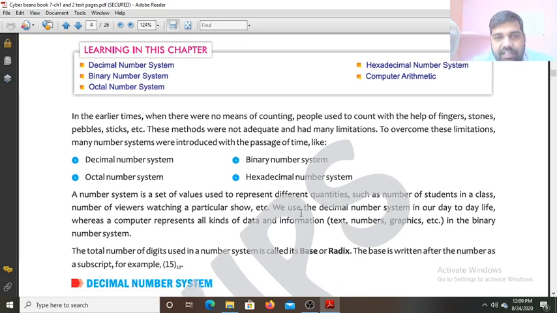Similarly, the fourth one is the hexadecimal number system. We can create our own number systems also. These are the four only which we are studying, but there can be more; an infinite number of number systems can be adopted. Next is the hexadecimal number system, whose base is 16, meaning we use 16 different digits to represent a number. That is the 10 digits 0 to 9 of the decimal system, and 6 letters, A to F: A, B, C, D, E, F are also part of the hexadecimal number system.